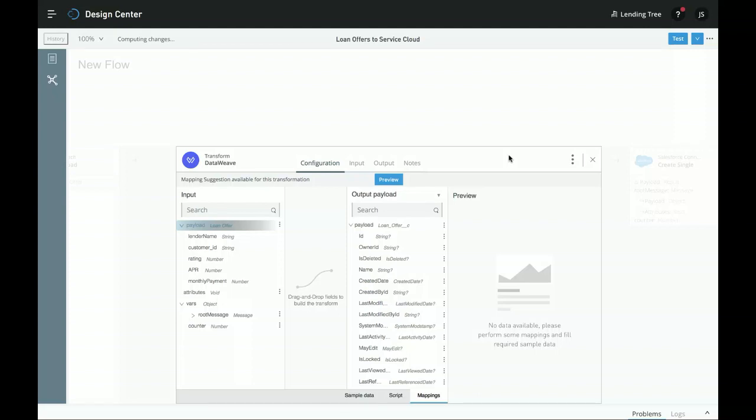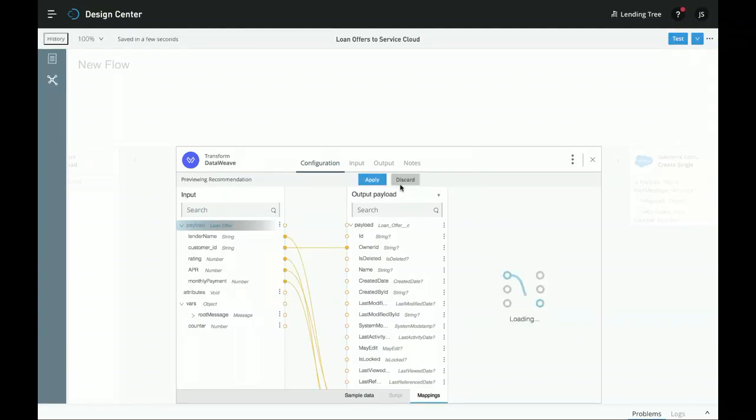Now, I could manually drag and drop in order to create a mapping. I could also write a script if I wanted to create a more advanced mapping. But an even easier way is to click that preview button, which means that a mapping is automatically recommended for me using the AutoMapper, which is MuleSoft's machine learning engine. So let's preview a mapping, and let's apply it.